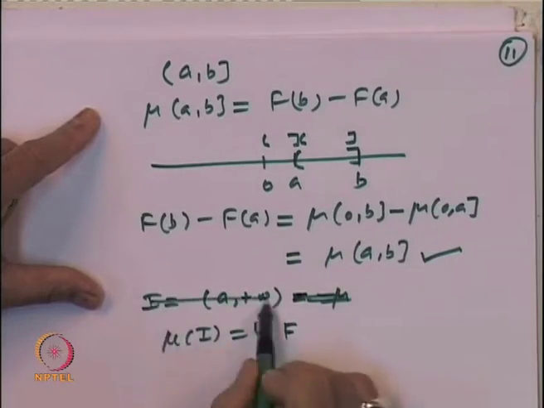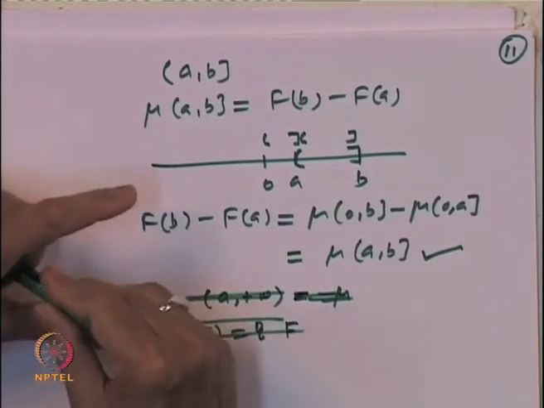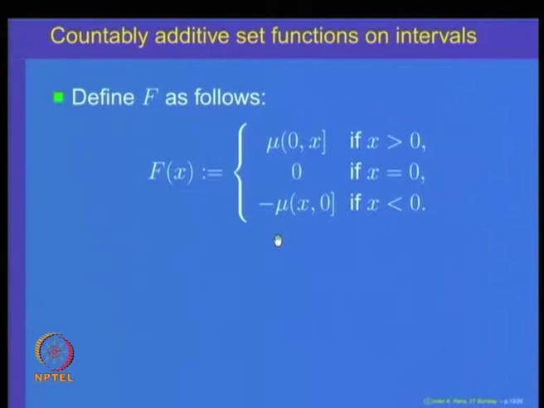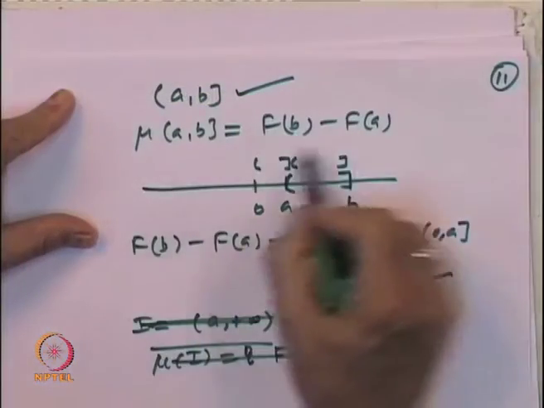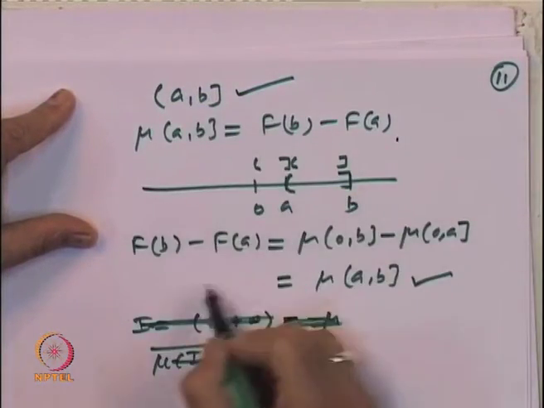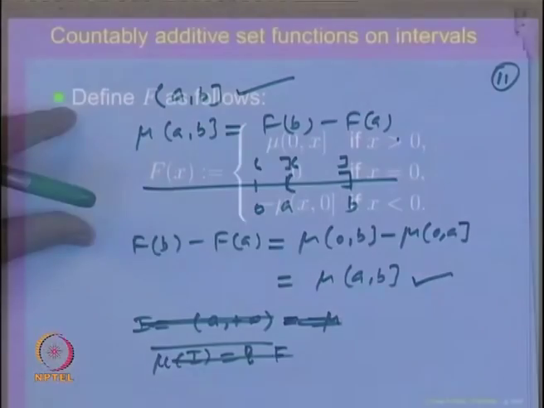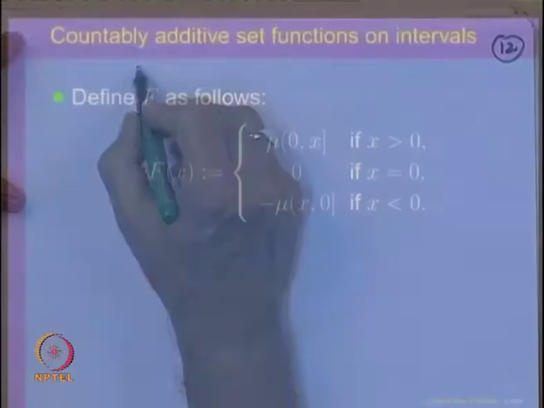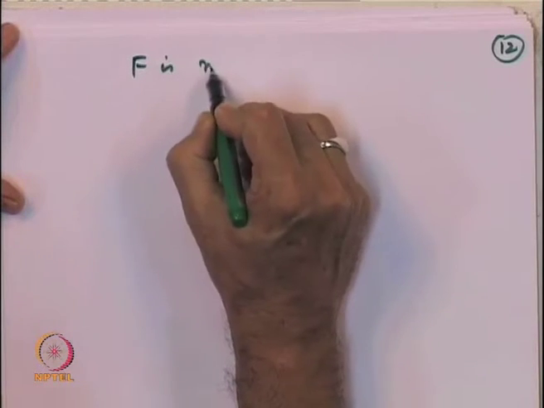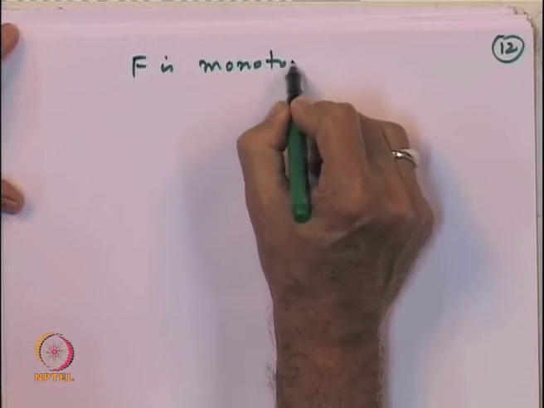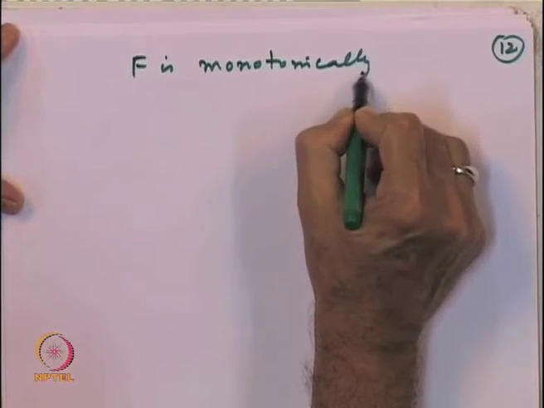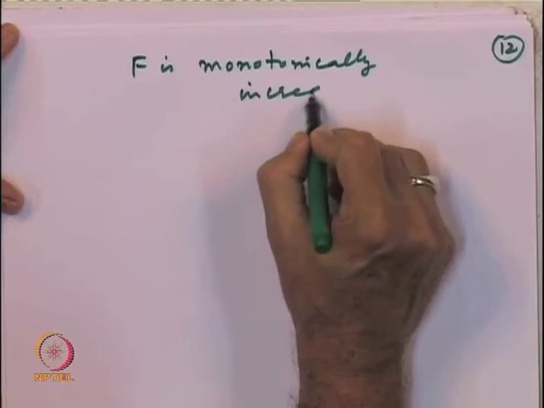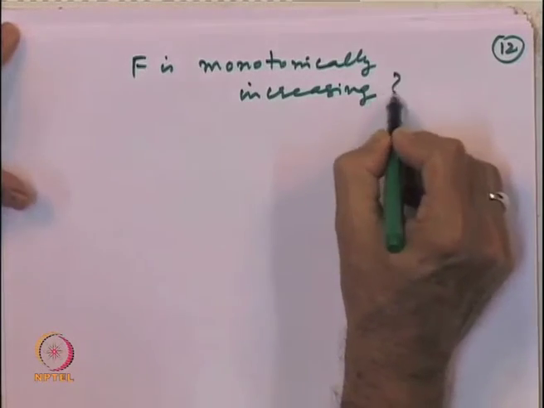So sorry, this is only for finite intervals. I am sorry, we wanted to check that only for finite intervals this property is true. So, whenever an interval I is a finite interval, then we know this is finite and this property is true. Okay. So, now let us check the next property, namely that f is monotonically increasing.